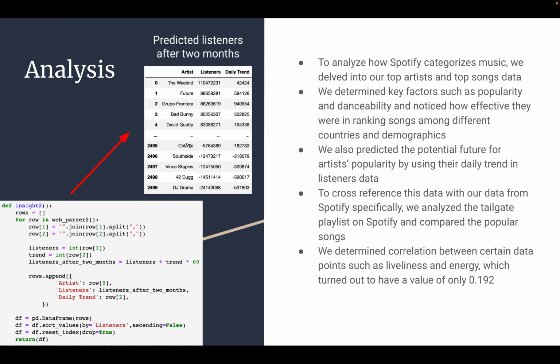And then to cross-reference this with our data from Spotify specifically, we analyzed the tailgate playlist on Spotify and compared the popular songs. Ultimately, we determined correlation between certain data points, such as liveliness and energy, which turned out to have a value of only 0.192, which was very small, meaning they were uncorrelated. On the left, you can see the code that eventually led to this predicted listeners after 2 months data frame that's pictured above with the red arrow.